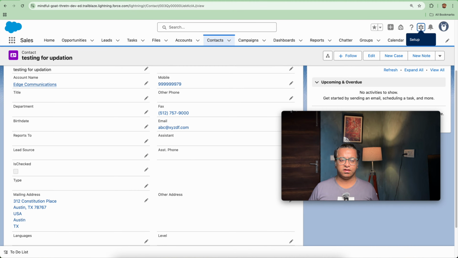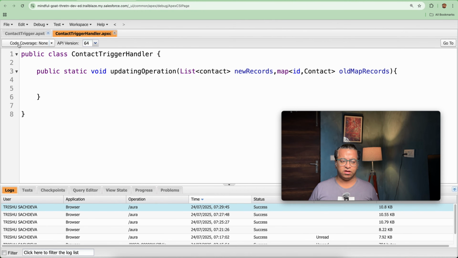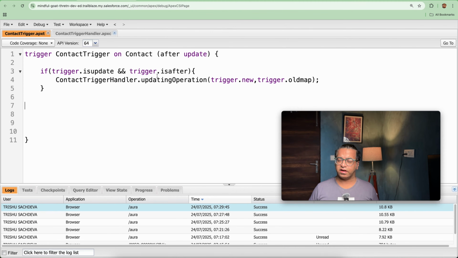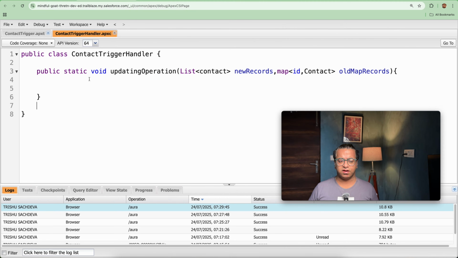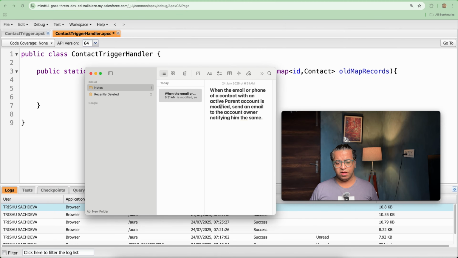So I have created a framework where I have created a trigger that is after update, and further I am passing trigger.new and trigger.oldMap because I need to compare the email and phone as well. So that's why I have taken this field as well. So here I have taken a method. So let's start writing the trigger. First of all, what I will be checking is if the contact is associated with an account ID, because if we go to the problem statement, first is a contact with an active parent account is modified.